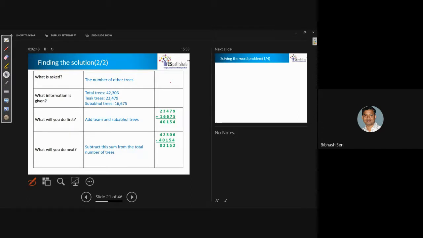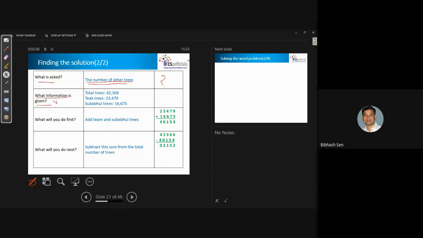That means I am writing block-wise. What is asked? They should write the number of other trees. In this way, you ask them and they have to find out. Okay, you note down. Initially, I have to put a mark because I don't know what information is given.